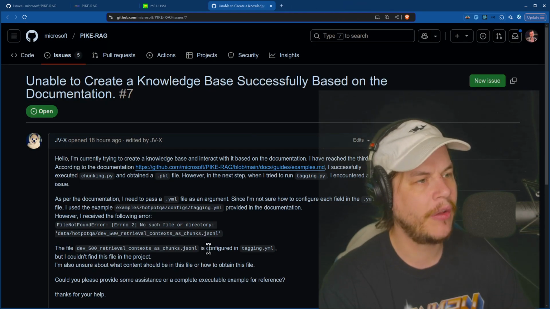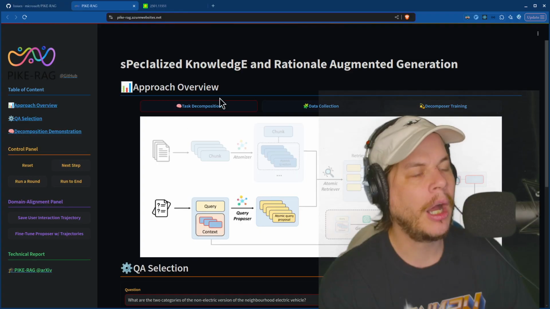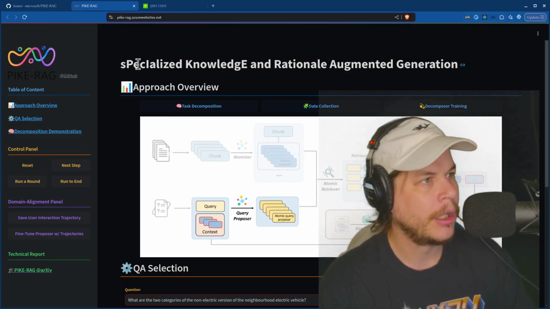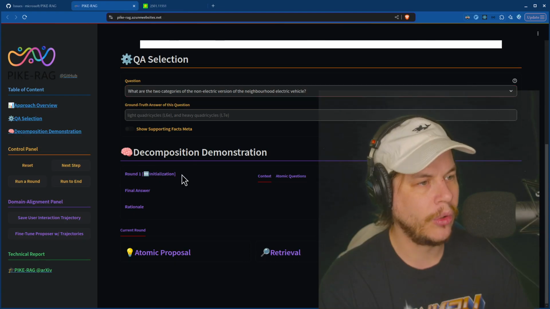Currently trying to create a knowledge base and interact with the base and documentation. I've reached the 3rd step. However, it's not working. Of course it's not, okay? It's a Microsoft demo. Okay, so here's a little demo they have right here. Which, look, we got stuff moving around here. Okay, so that's cool. I don't know how to use this thing.